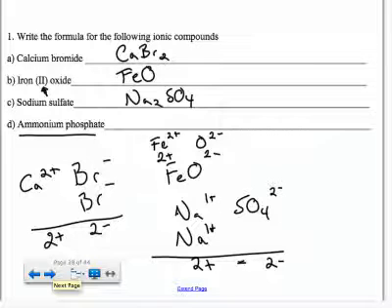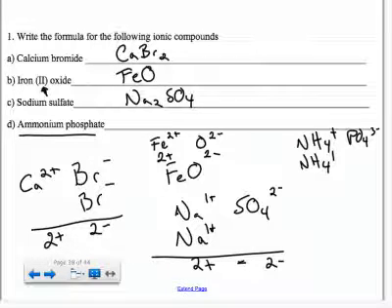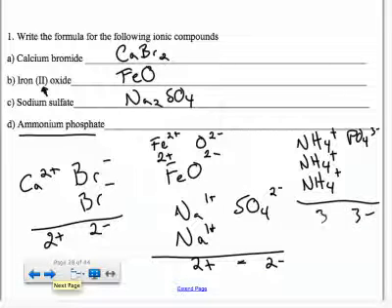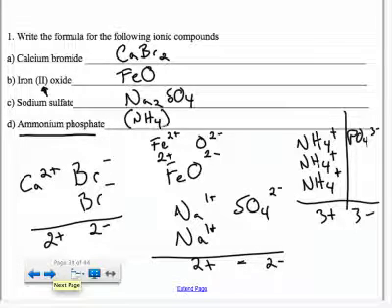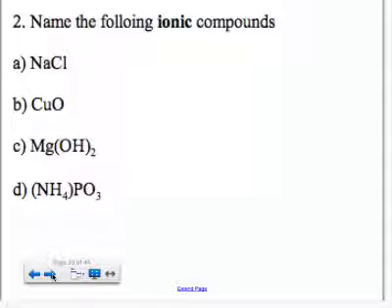And then the last one, ammonium phosphate. Neither one of those things is on the periodic table. Ammonium is a +1. Phosphate, we've seen once before, is a -3. Can't change the -3, but I can pile up extra ammoniums to come up with that +3 charge. 3 ammoniums together gives me a +3. 1 phosphate gives me a -3. When you put a polyatomic ion like ammonium into a formula and you need more than one, put it in parentheses, put the number of them outside the parentheses, and I don't need parentheses around the phosphate because there's only one of them.